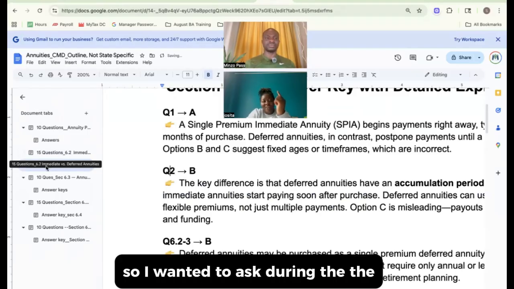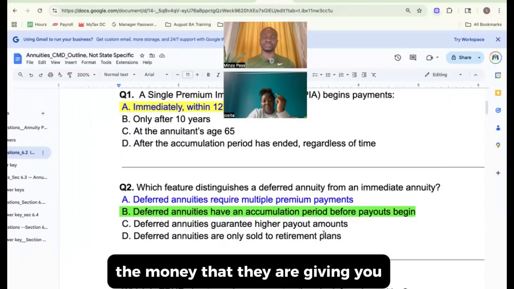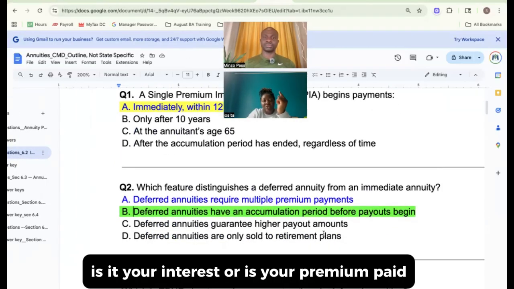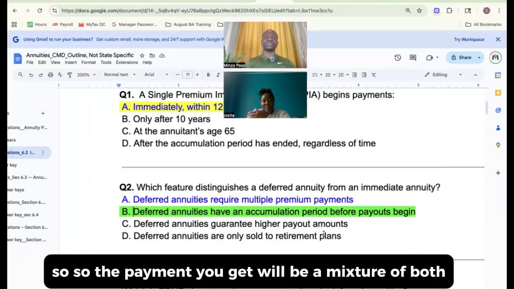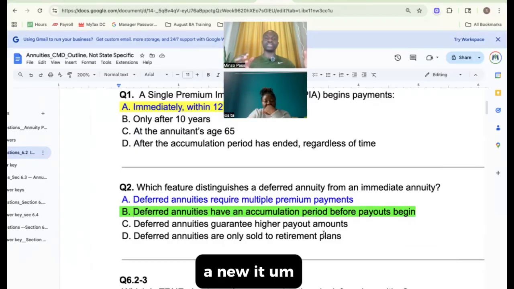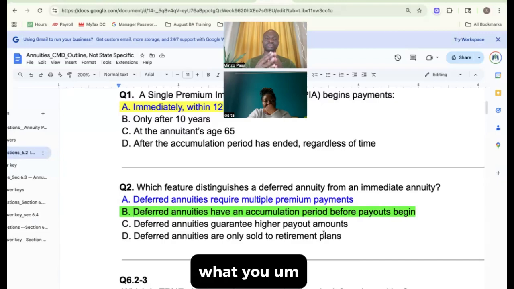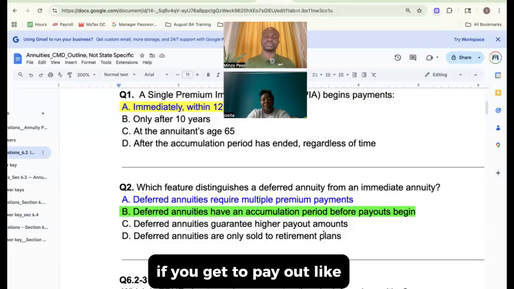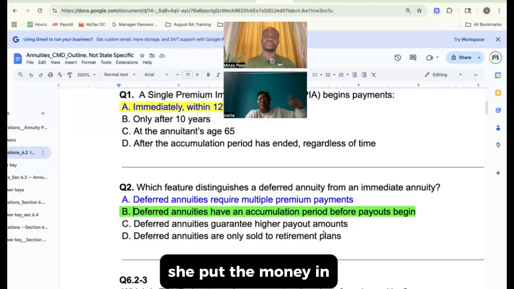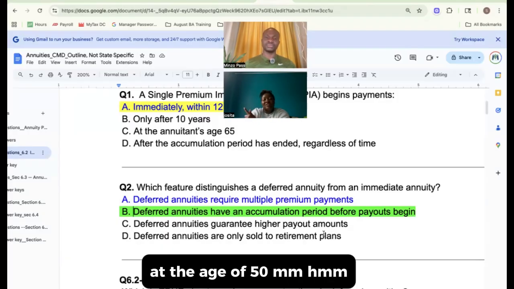So I wanted to ask, during the amortization period, the money that they are giving you, is it your interest or is it your premium that you are getting back? It's both. So the payment you get will be a mixture of both, what you put in and the interest. Because you just mentioned that like your client, she put the money in and then she said that she wants to receive it at the age of 50.